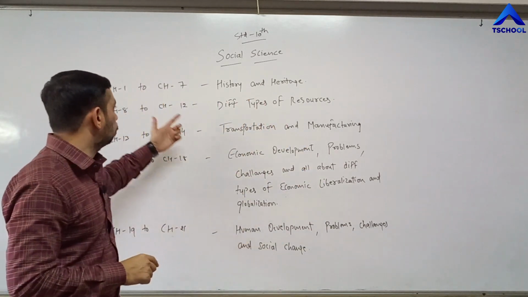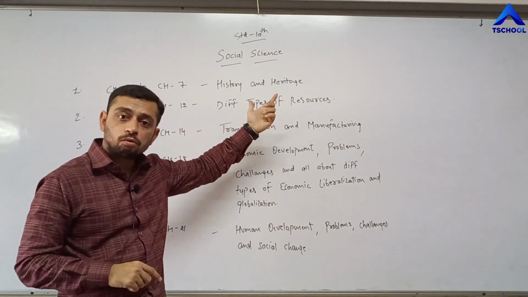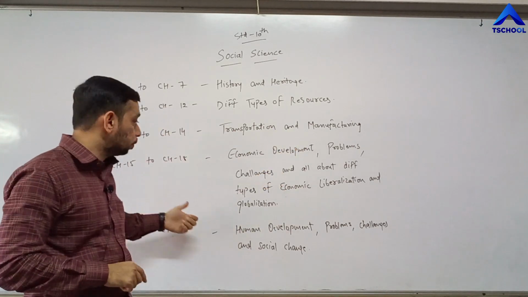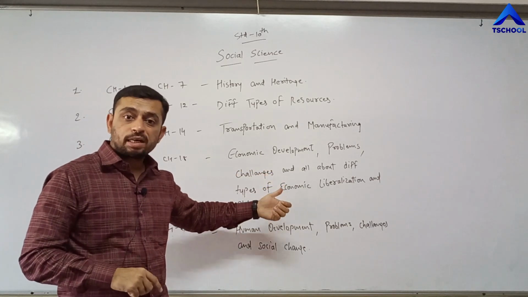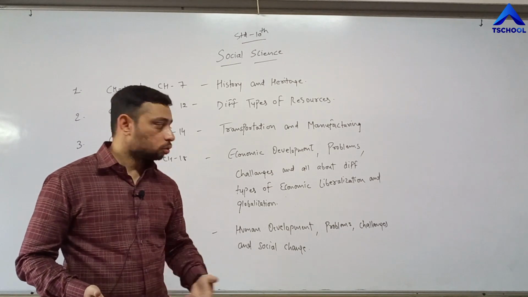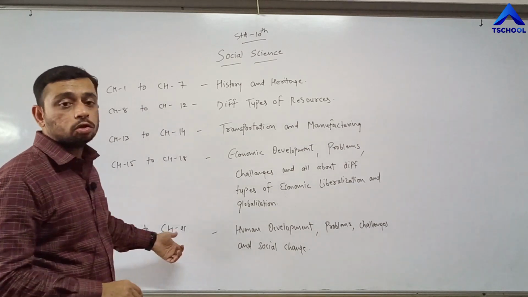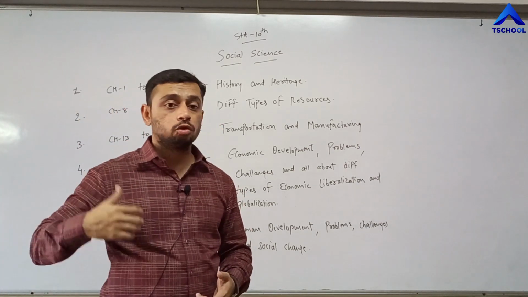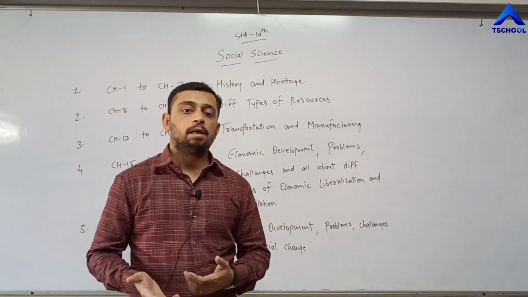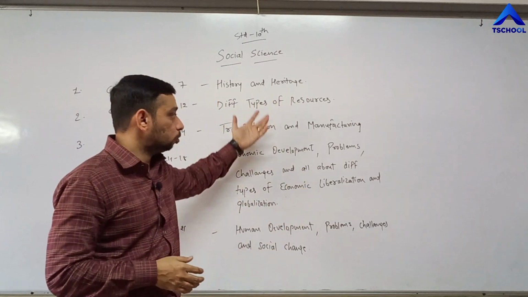I'm repeating it again: chapters 1 to 7 are all related to history; chapters 8 to 12 cover different types of resources; 13 and 14 are transportation and manufacturing; 15 to 18 are all about economic development, challenges and problems, and the outcomes, that is, liberalization and globalization; and the last, 19 to 21, covers what social changes are, what human development is, what the problems are, and how social change can create a better life for humans. Right? Please make a note of it.